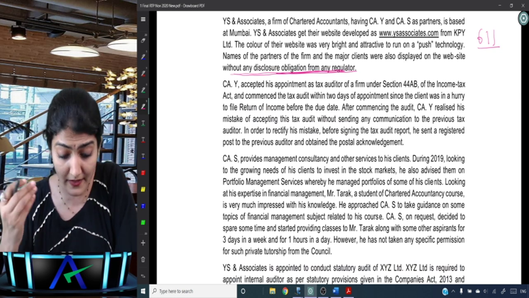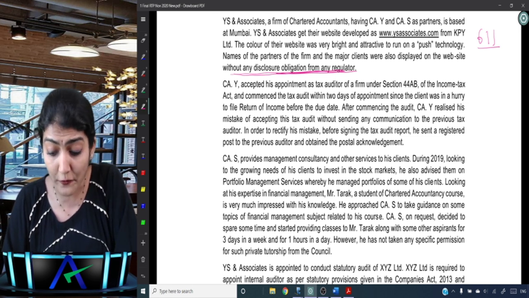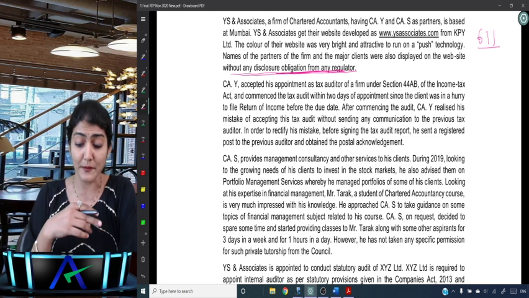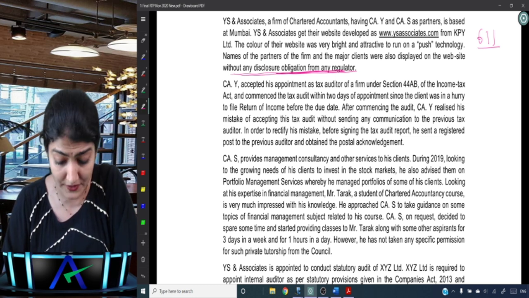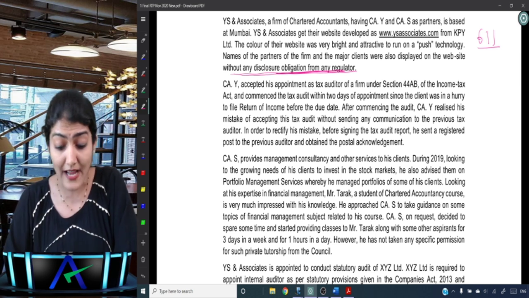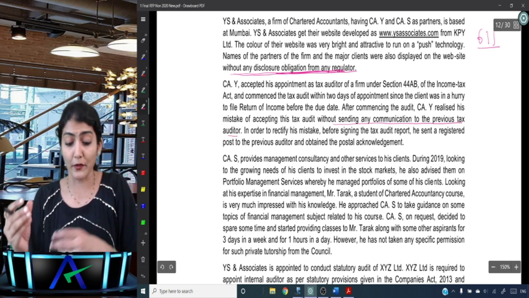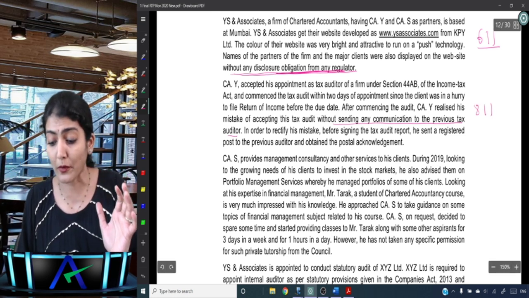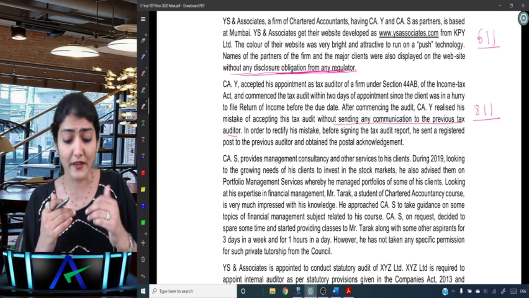CAY accepted his appointment as tax auditor of a firm under section 44AB of the Income Tax Act and commenced the tax audit within 2 days of appointment, since the client was in a hurry to file the return of income before the due date. After commencing the audit, CAY realized his mistake of accepting this tax audit without sending any communication to the previous tax auditor. Right, so they've literally copied down one case study over there, which we study under clause 8, Part 1, First Schedule, NOC, without sending any communication to the previous tax auditor.